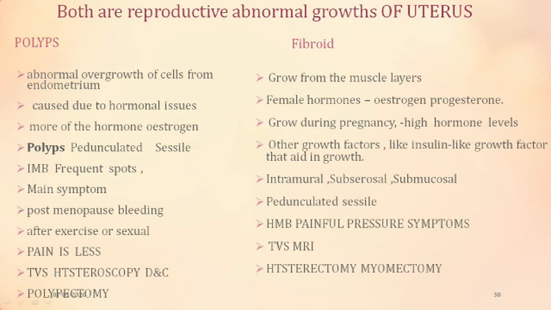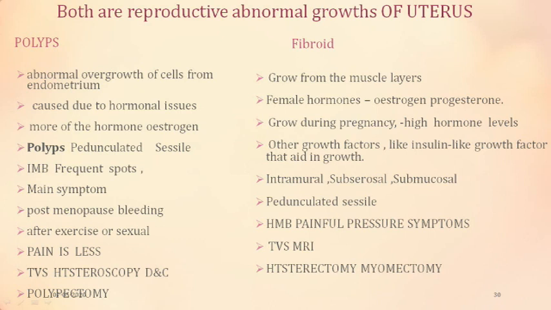And fibroid polyps can be pedunculated or sessile, but they also have an intramural or subserosal component, or type 1, type 2, that is half of it is in the cavity and half of it is in the myometrium, or they can be multiple subserosal elements also. These are also affected by growth factors, whereas polyps are basically endometrium based, so estrogen based.